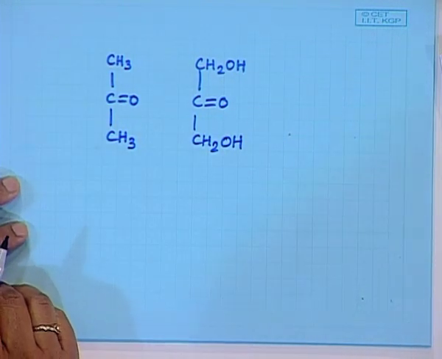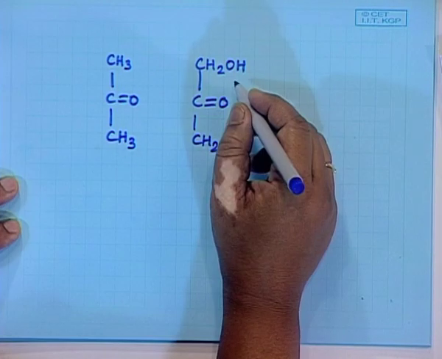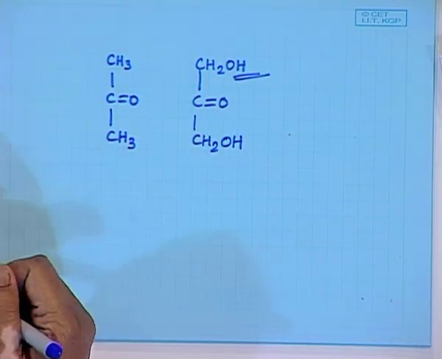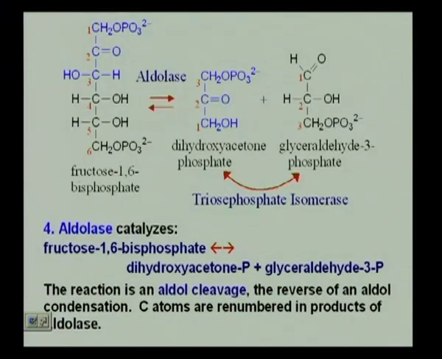Now, dihydroxyacetone phosphate is where we have phosphorylated one of these.